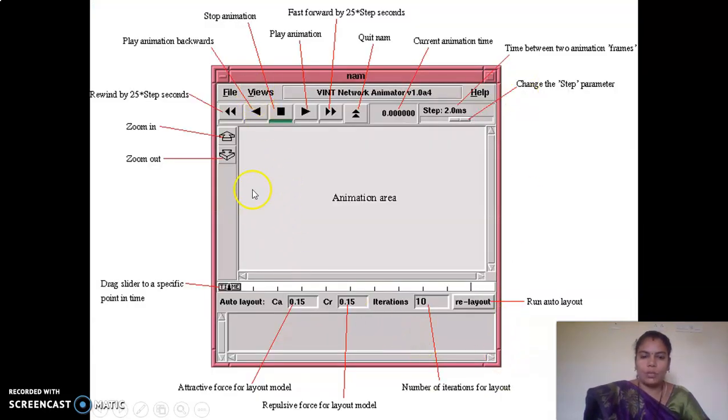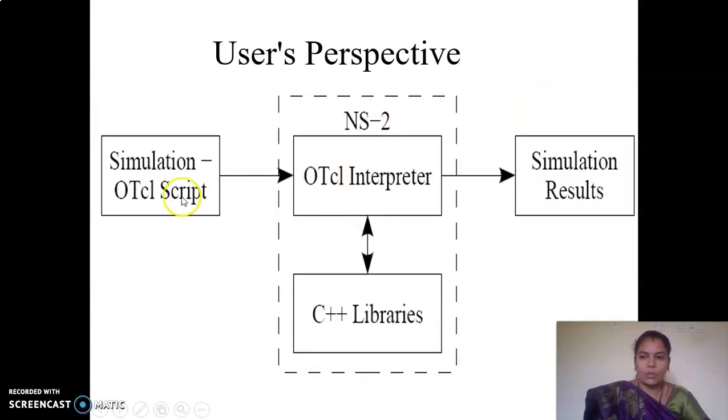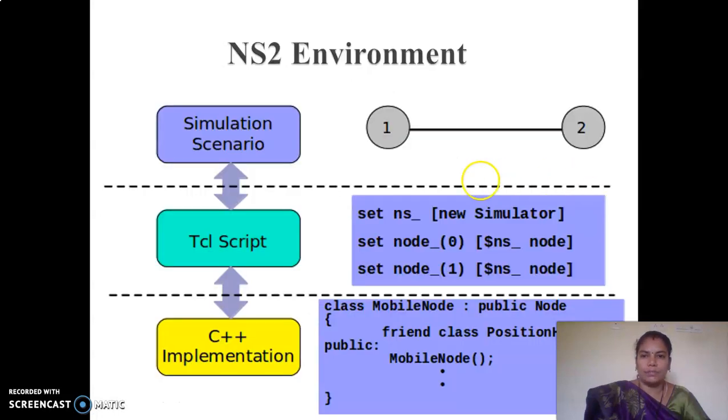So this is a network animation tool. In this we can run, play and pause the commands, and set how many iterations we are going to run. So these are all viewed here. This is the NAM animator: stop animation, play animation, everything is displayed here, and the number of iterations per layout is also fixed here. Next is the user's perspective: the simulation OTcl script goes into NS2, and finally the simulation results are generated as NS2 and trace files. So this is our NS2 environment simulation scenario.